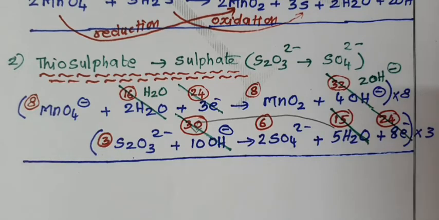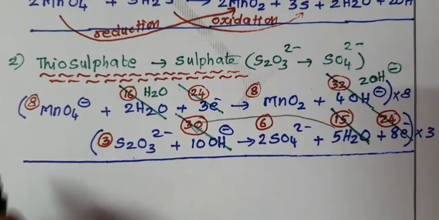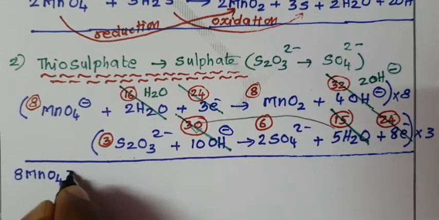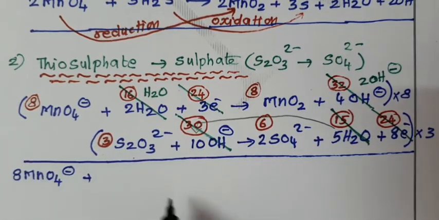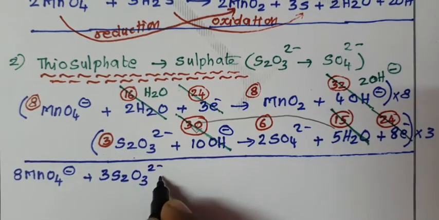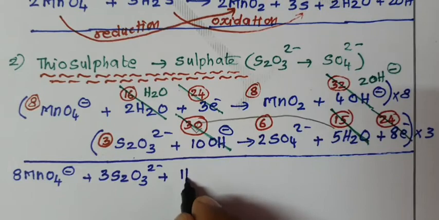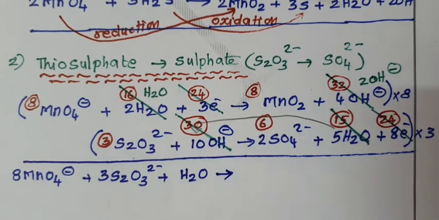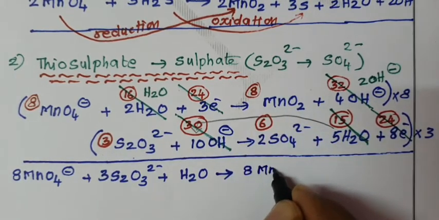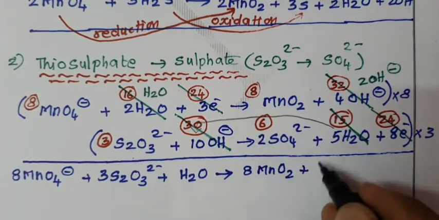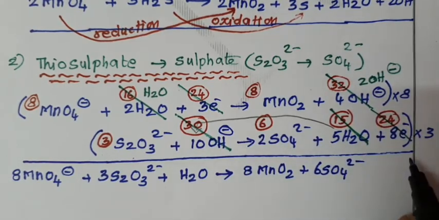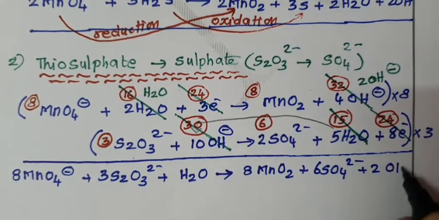Now add the two equations, you will get the final one. 8 MnO4 minus permanganate ion plus 3 S2O3 2 minus ion plus 1 H2O water molecule gives, right hand side we have 8 MnO2 plus how many sulfate? 6 SO4 2 minus ions. How many OH minus do we have? 2 OH minus ions.